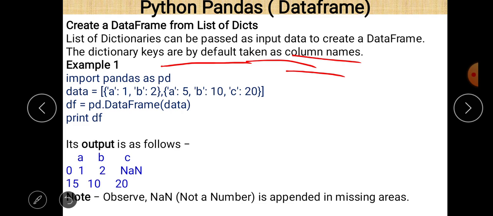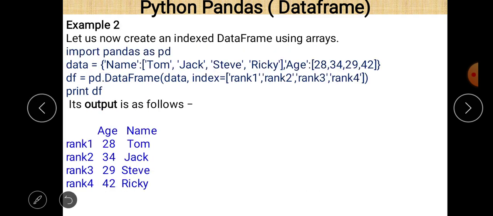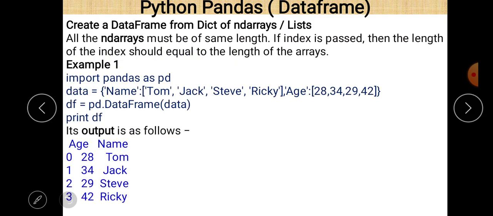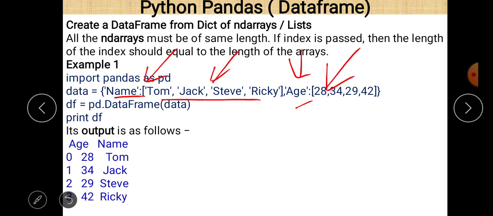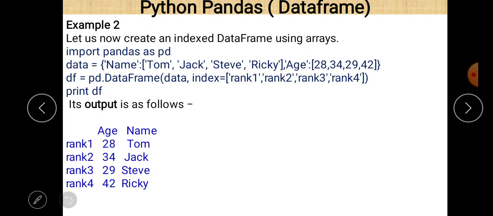dictionary keys are taken as the default column names here, because let us see this diagram. These are the keys of a dictionary, these are the values, and these are the key and value. Data is always combined in the form of key and value in a dictionary. So keys are by default the column names of a data frame. So here you can easily see that